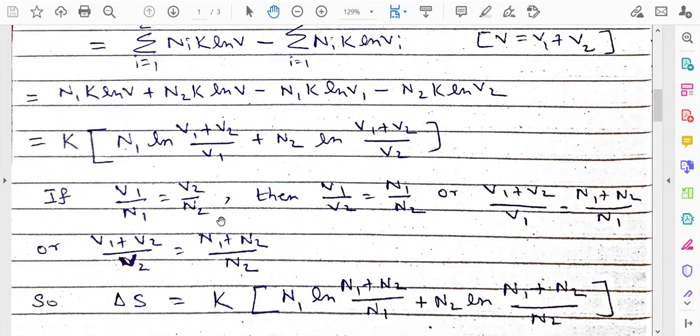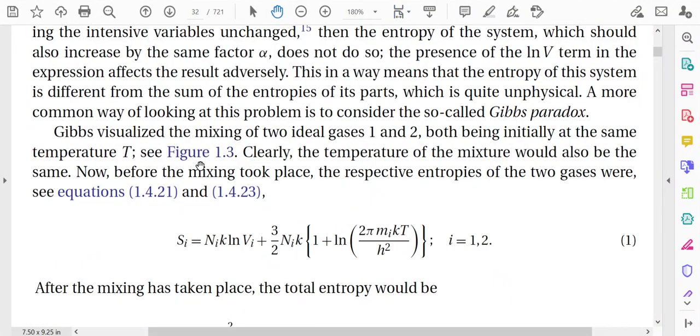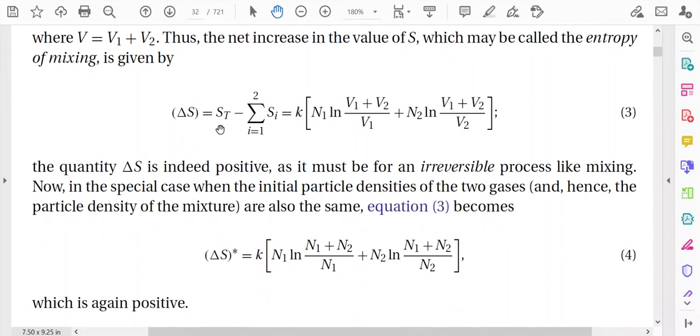Then this expression can also be written as k N1 ln (N1 plus N2) by N1 plus N2 ln (N1 plus N2) by N2. So this is the expression for the change of entropy. You see, we have derived these equations.